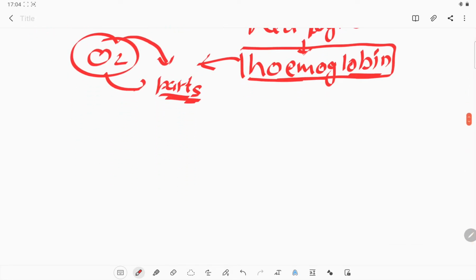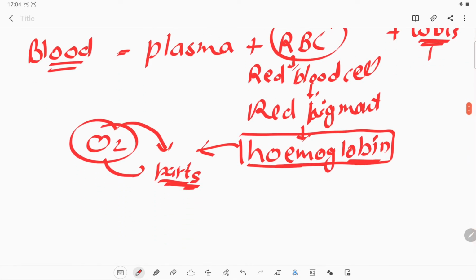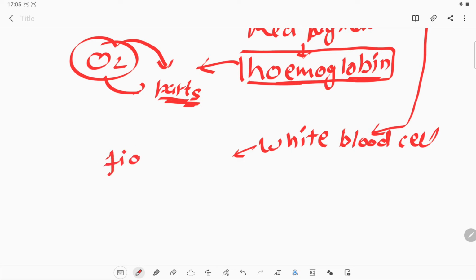Similarly, we also have white blood cells present in our blood. What is the function of white blood cells? These are WBCs, which stands for white blood cells. The main function of white blood cells is to give immunity, or we can say to fight against germs or any pathogen which can infect our body.